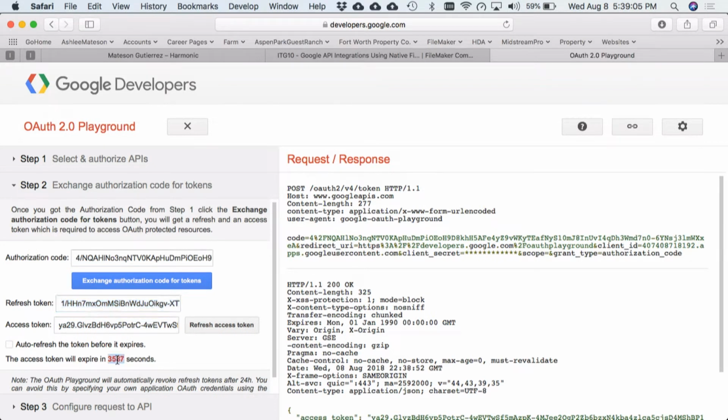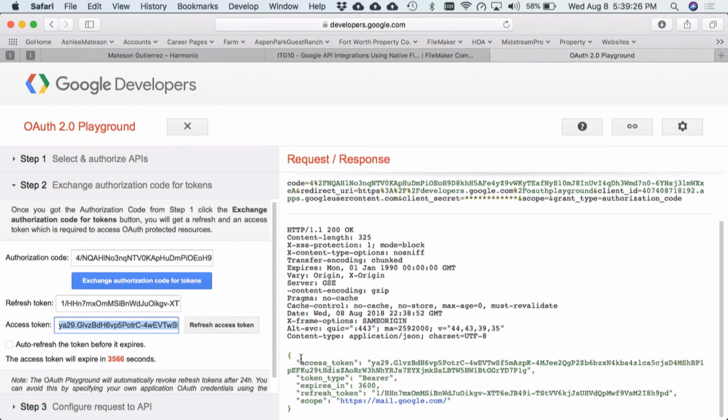And you can see the timer counting down right here. We have 1 hour, 3,600 seconds before our access token is revoked. But thankfully, we won't have to go through that whole consent screen again. We can just use this refresh token, query Google's server, and they will refresh this. And if we scroll down, we can see the JSON response that we actually received. Here's our access token. It's right there. There's our length, and then the refresh token.